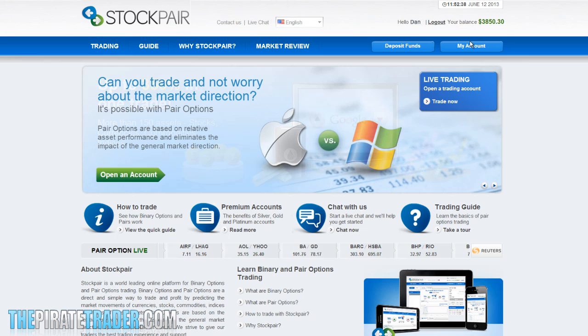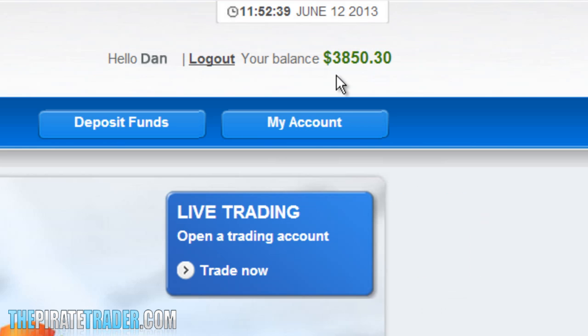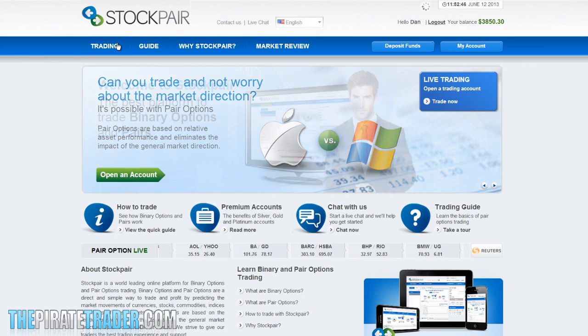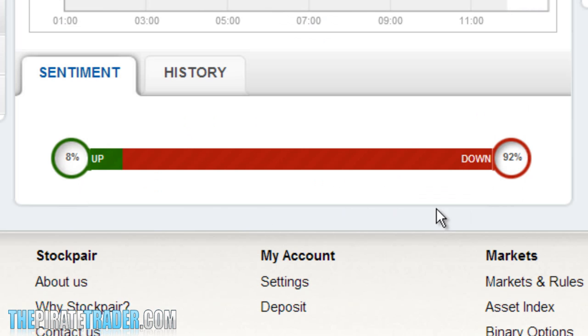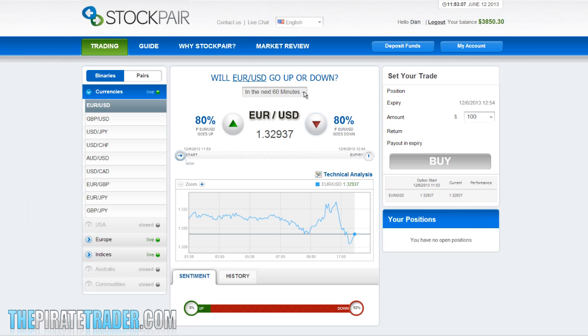I'm now going to submit a $120 trade at step 2 instead of a $12 trade like we've been doing. You can see on the top my account balance is $3,850.30, and it is 11:52 a.m. on the 12th of June. So what we're going to do is click on the Trading tab and select Euro USD. As you can see, 8% of the traders are saying the currency pair will go up and 92% are saying it's going to go down. Since we're working with 30-minute trades with my strategy, we need to make a change here. We're going to click here and change this option and select in the next 30 minutes.